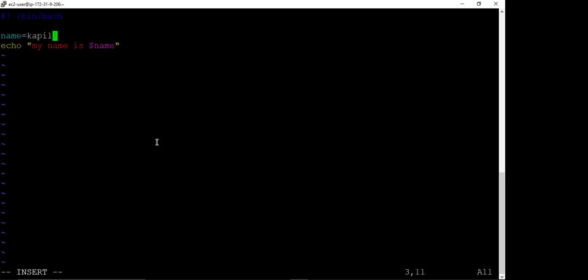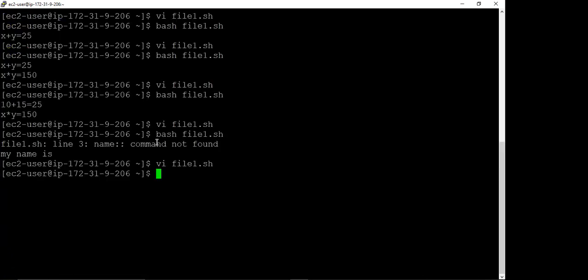So save this, and then let us run this, bash file1.sh. Now see here we have the result. My name is, there was dollar name, and we have taken name is equal to Kapil. So instead of dollar name, it is showing Kapil.